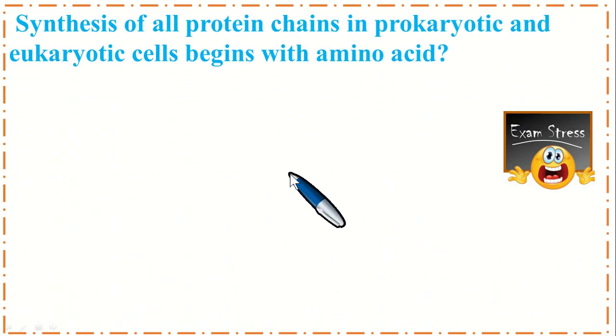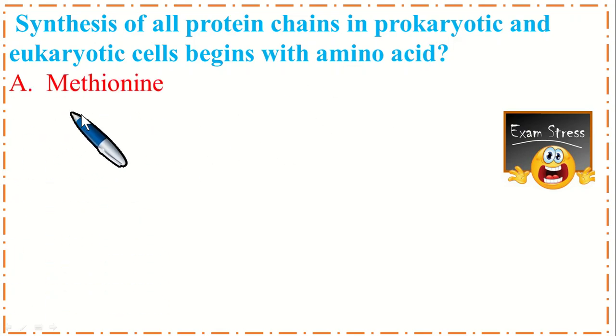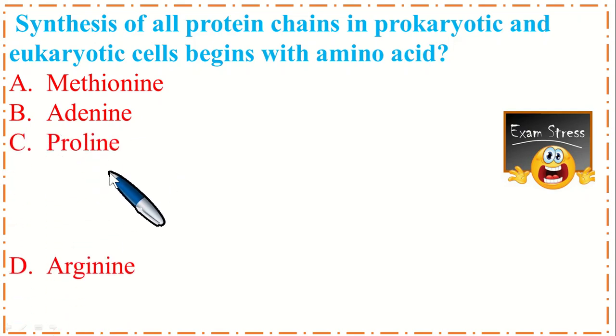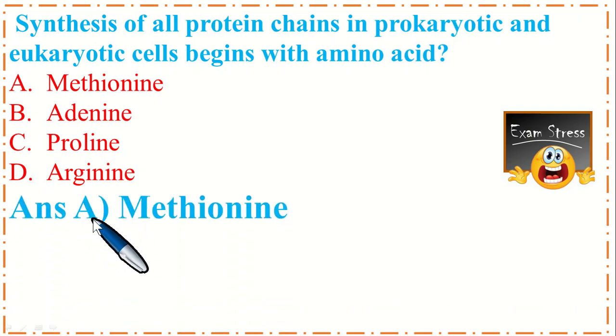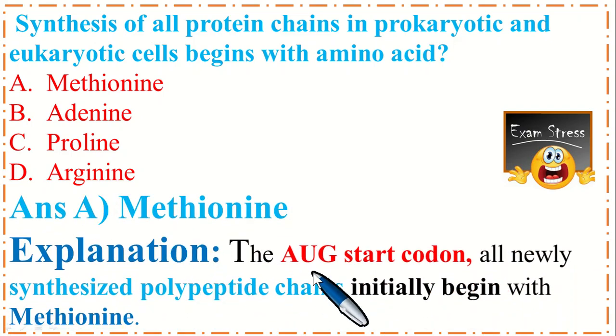Dear students, this is a very important MCQ. Synthesis of all protein chains in prokaryotic and eukaryotic cells begins with amino acid: option A methionine, B adenine, C proline and option D arginine. So the correct option is A, methionine. The AUG start codon: all newly synthesized polypeptide chains initially begin with methionine.